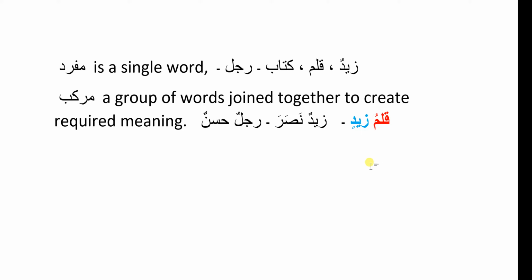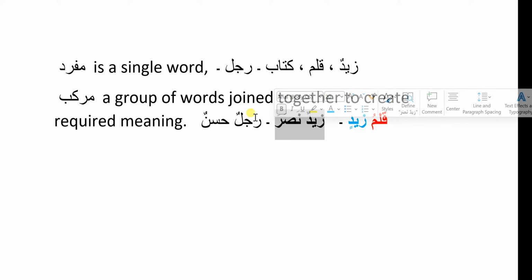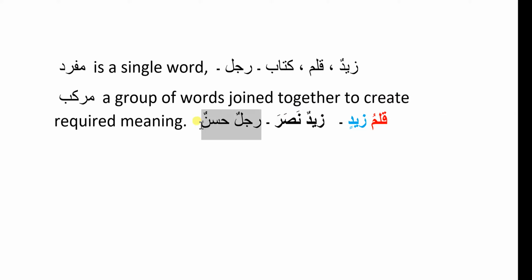When we are writing kalam and zaid separately, those 2 words are known as mufrad. But when we join or relate these two words together, like kalam with Zaid or Zaid with kalam, vice versa, now here this kalamu Zaidin is known as murakkab. The same goes with Zaidun Nasara or Rajulun Hasanun. In the second example, Zaidun is attached with Nasara, and in the third example, Rajulun is attached with Hasanun. Understood? So now I hope you understood well what is Mufrad and Murakkab.